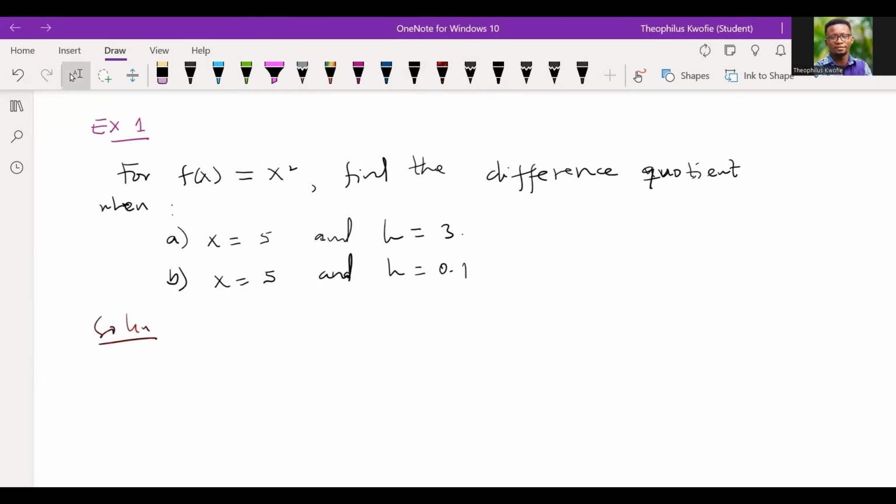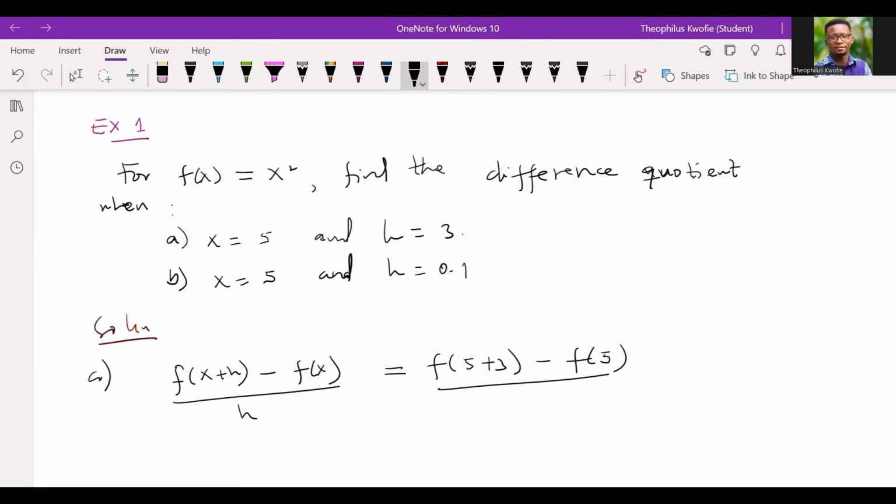With the first problem, we have to know the formula. What is the formula? f of x plus h minus f of x, all divided by h. Remember the a part, we have x being 5 and h being 3. So we just have to do some substitution. The main function is f of x equal to x squared. Now, when x is 5 and h is 3, what do we get?